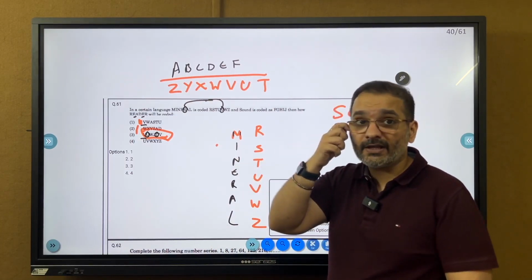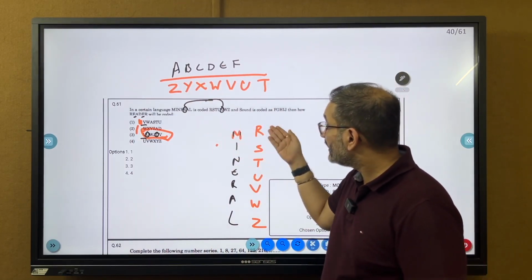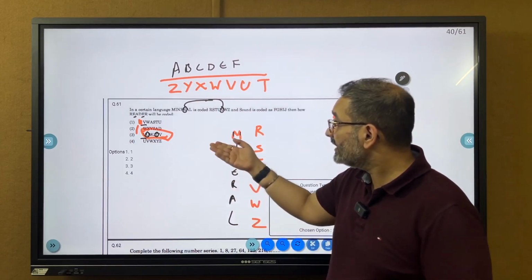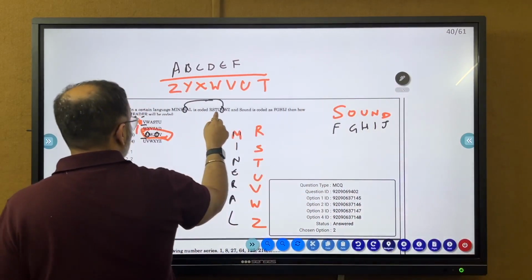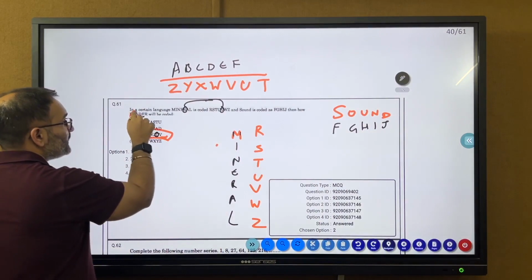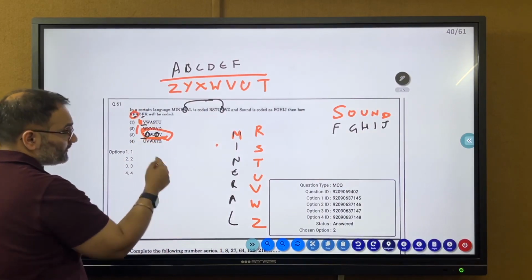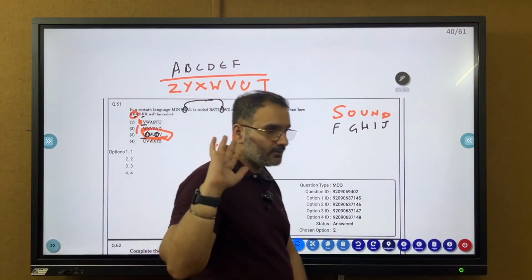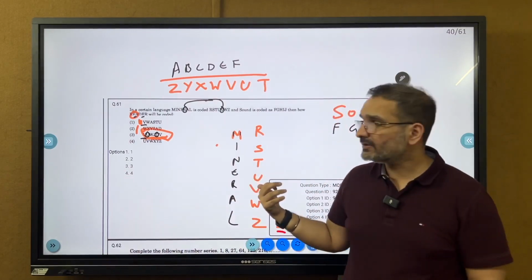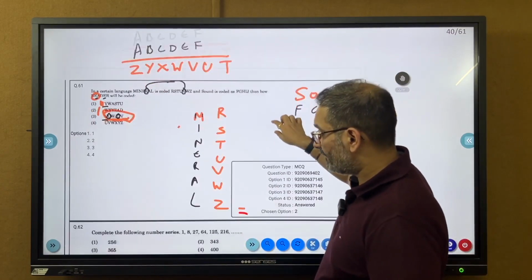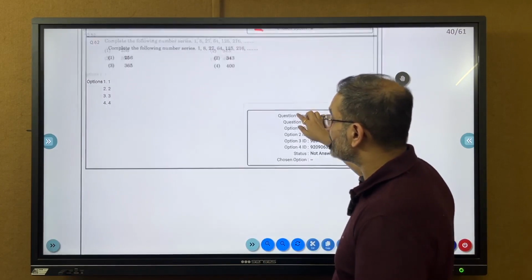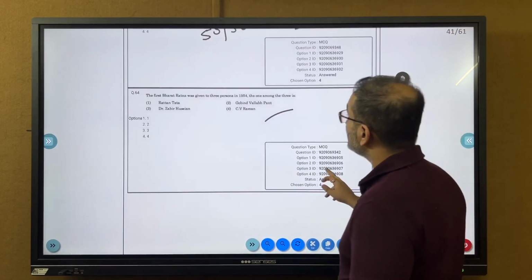मतलब as such इसमें मुझे नहीं लगता कि कोई problem है. इसमें कुछ pattern ढूंढना ही नहीं था, बस R is going to V and that would have solved the question out. You can also confirm E is going where, E is going to U. So ये लो जी, U भी repeat हो गया. So they have given the correct answer. Do not challenge this. This won't work, right? So this is bare minimum. मतलब जो simplest question है वो ये था.